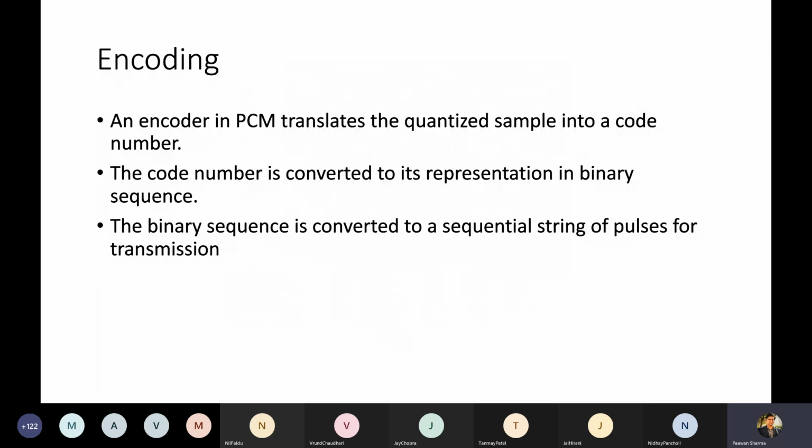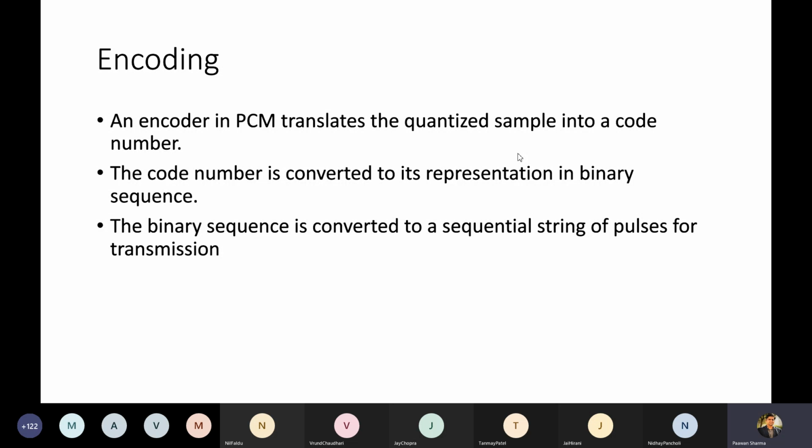Okay, so encoding is the last step in the digital conversion of your signal, and it is a simple concept. The encoder translates the quantized samples into a unique code number, a digital number. The code number is represented in a binary sequence using zeros and ones.